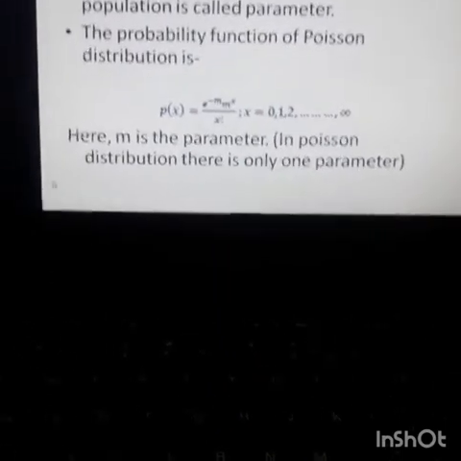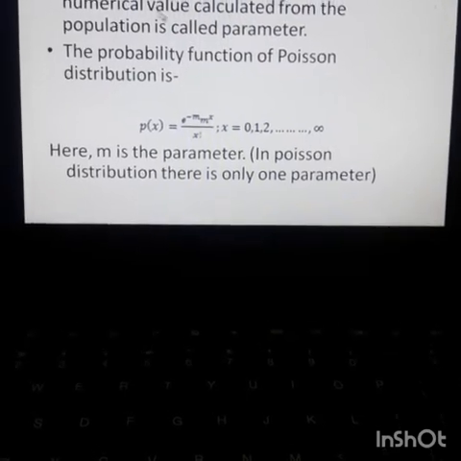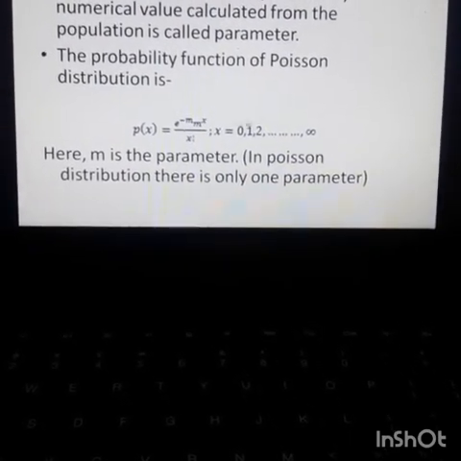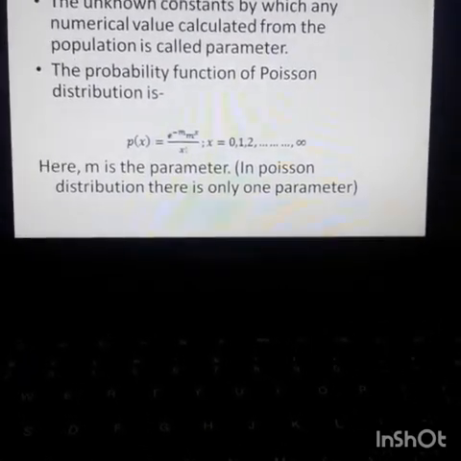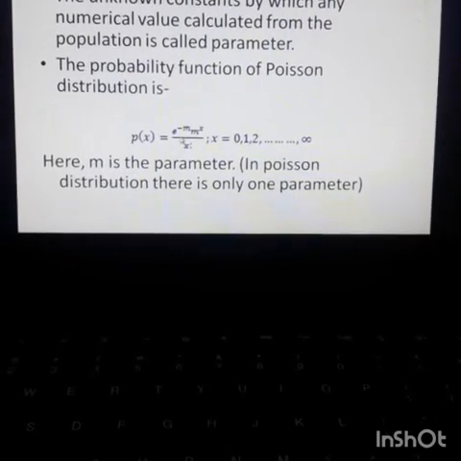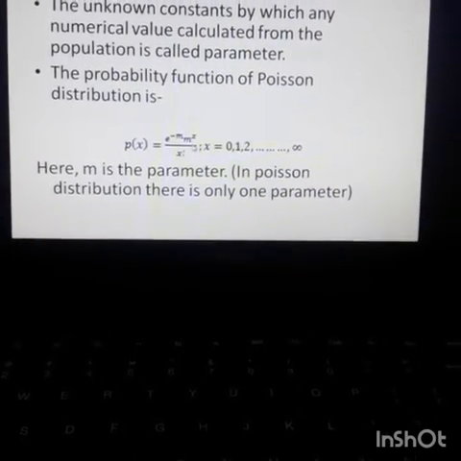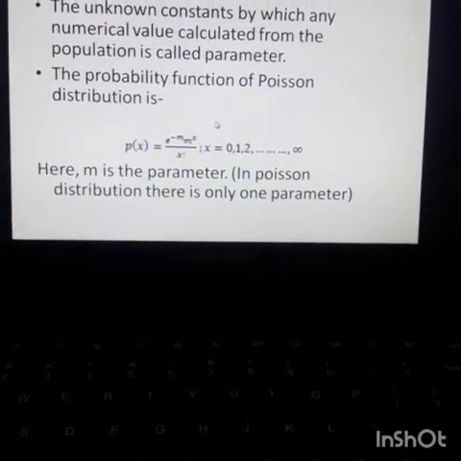And the definition of parameter is the unknown constant by which any numerical value calculated from the population is called a parameter. So, in this probability function of Poisson distribution, we see only one parameter, which is denoted by m. Normally it is denoted by m. Sometimes it is denoted by lambda or any other symbol.